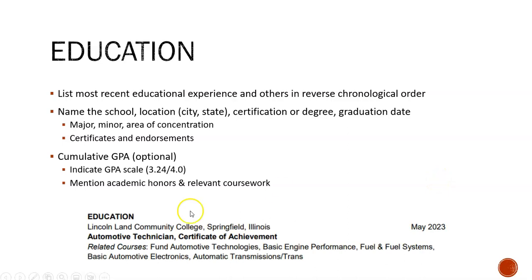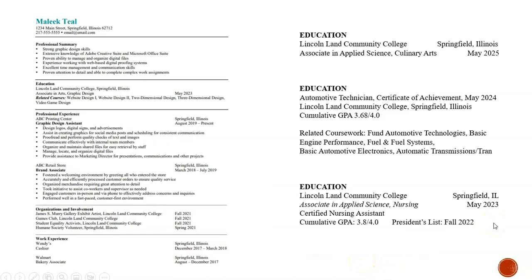So an example of how that might look, we've got the education header along with Lincoln Land Community College, the city, state, the graduation month and year, and then our area of study along with the certificate that we're seeking. And then they've listed the titles of related coursework that they've completed. This is not future coursework. These are courses that have already been taken and passed, and you can include that.